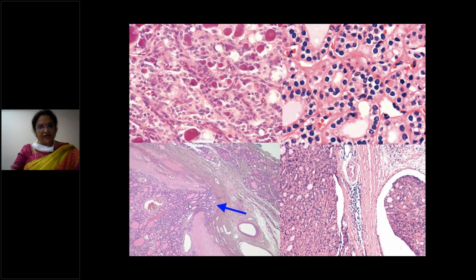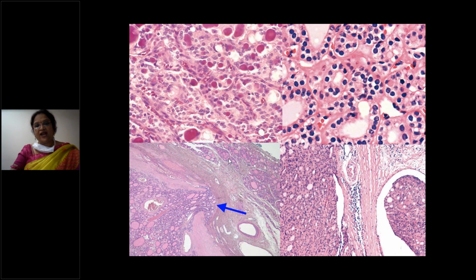So what is important here is this is a capsule. There is invasion of the capsule. You can see tumor cells outside the capsule. So there is a break, or breach, in the capsule and tumor cells outside the capsule. This is the capsule, and you can see that tumor cells are also there outside the capsule.